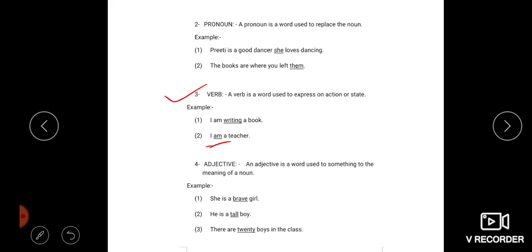As I already told you, the verb is very important, because we cannot make a sentence without a verb. So that is the verb here. Is that clear? Next, adverb.